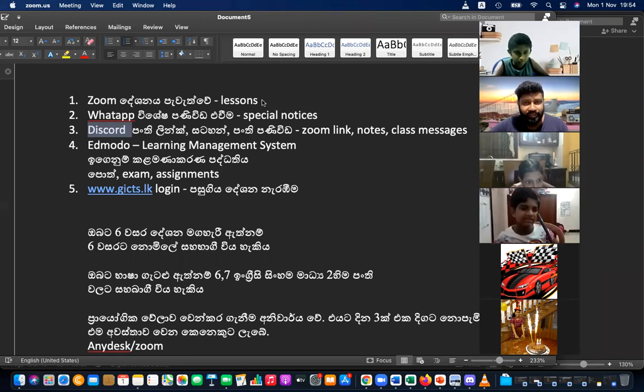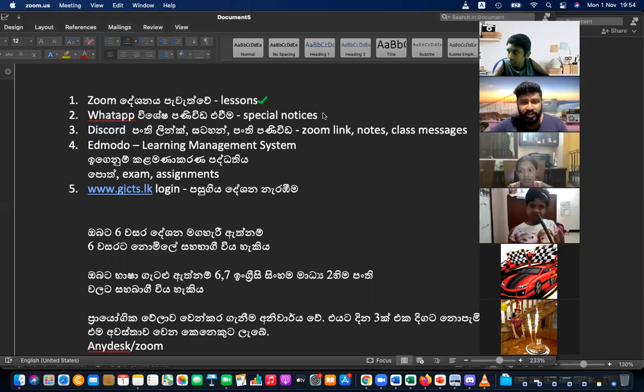So if you have Zoom, that's why you are here. You have WhatsApp, that's how you got the link. But still you don't have the Discord. You can cross it. You can ask from the teachers or ask from the administration to help you create in Discord if you don't have.